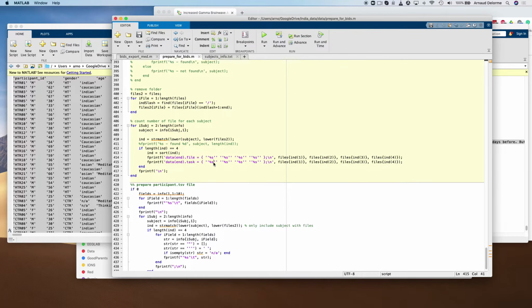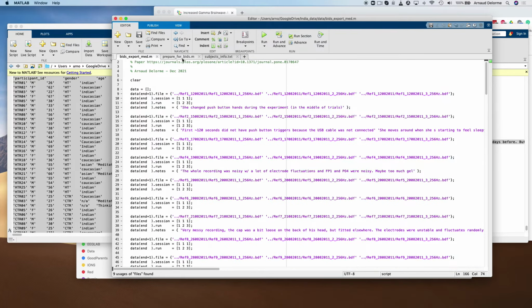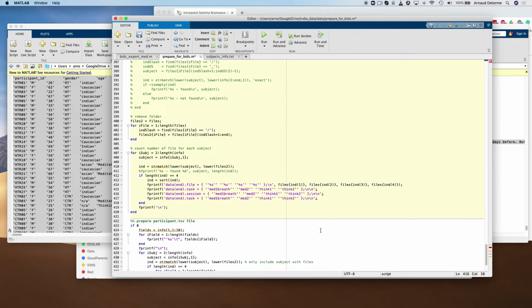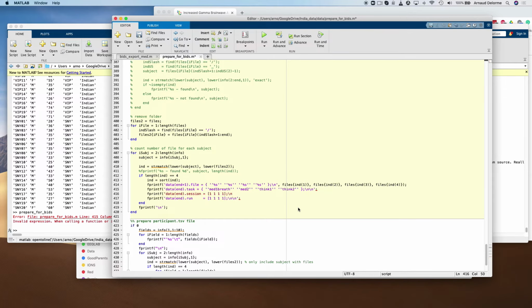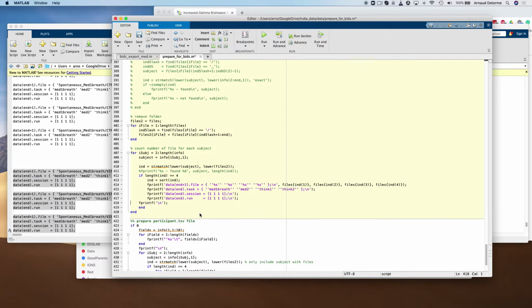Now I need to set up the task. So med1, med2, think1, and think2. And let's see what else I have to do in the file. Session and run. So session, I'm going to set it to 111, and run, I'm going to set it to 111 as well. For think, I could set think, run 1 and run 2, but because I didn't do it for meditation, I just keep it as different tasks.